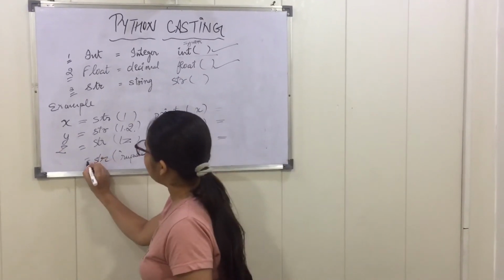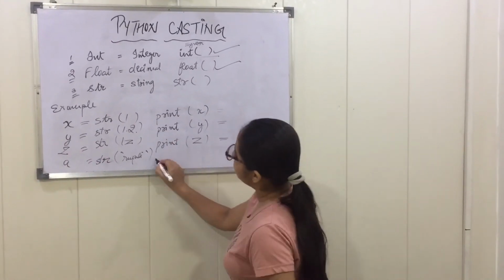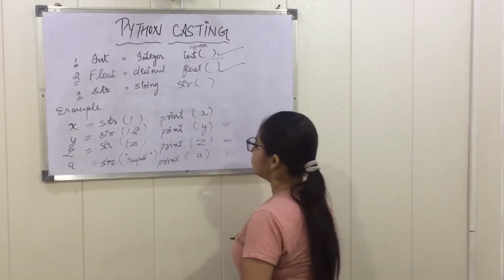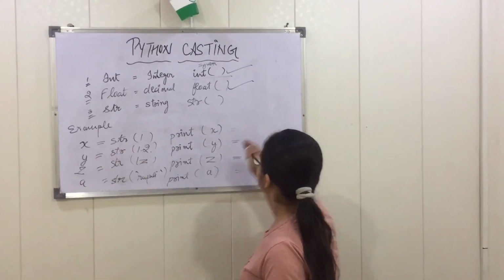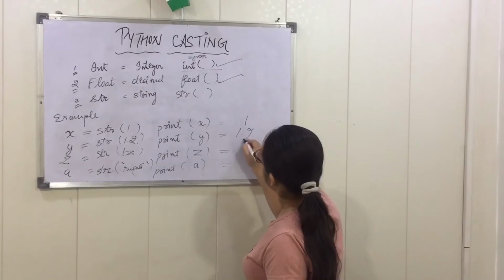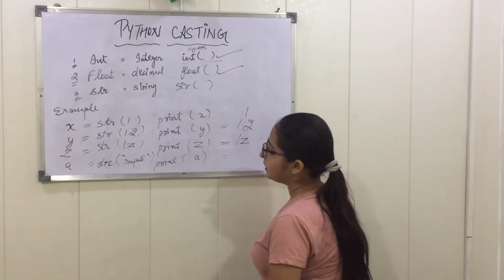I'll put this into a variable, and my variable name is a. According to this, print the value of a. Now the output will be, as the string is 1, 1 will be printed, then 1.2, which is also a string, and this is 1z, which has also been calculated.